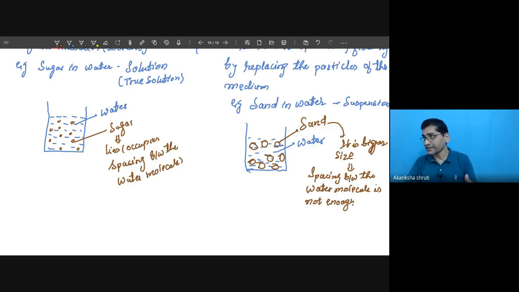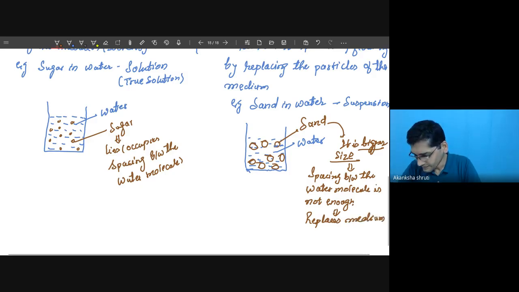Though the earlier spacing, the size of a spacing remains the same, but because of this bigger size of this sand particle or suspension particle, these spacings are not sufficient. So this implies it will replace water or medium. So either it will float or settle down.